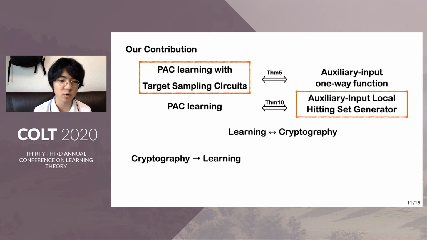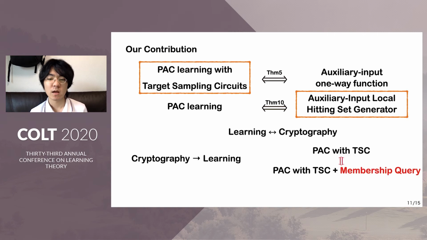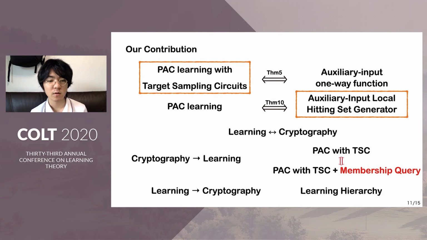For example, from cryptography to learning, if we apply a cryptographic technique, we can show the following corollary. In PAC learning circuits with a target sampling circuit, membership query does not help at all. And we can show this result unconditionally. It seems to be hard to show this result by learning theoretical techniques alone at present. In the original paper, we also considered the other direction, from learning to cryptography.